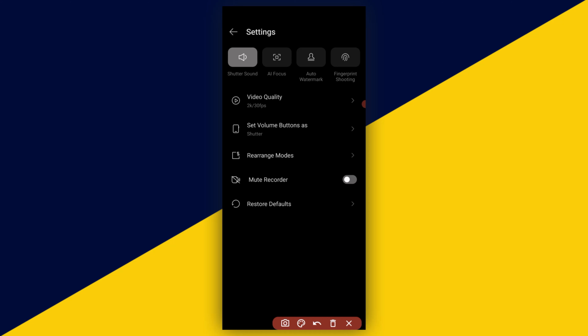So on getting here, you must see something like this, Smooth Recorder. Make sure this particular button here is turned off. If you turn off this button right here and start your recording, with that, you will record both the motion and the audio as far as the Android video recording is concerned. It's that simple.